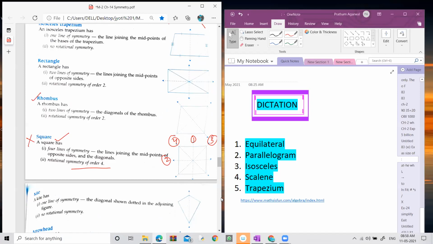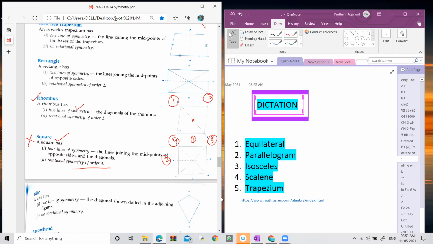Now let's come to the rhombus. A rhombus has 2 lines of symmetry along the diagonals. This is the first line of symmetry, this is the second. It means when you fold the rhombus along the diagonal, both parts coincide, completely overlapping each other. So the rhombus has 2 lines of symmetry, fine.